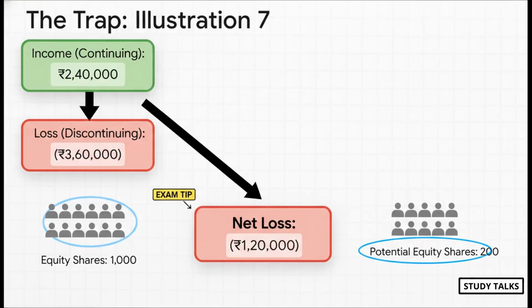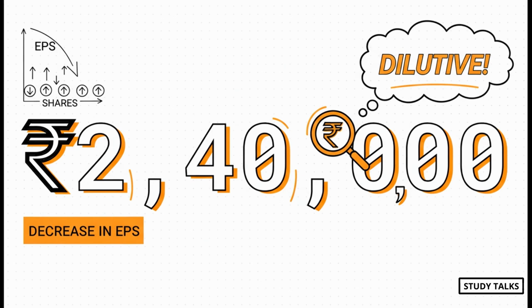All right, let's circle back to that question from the start, which is pulled straight from illustration 7 in the material. So we've got a profit from continuing operations of $2,040,000. But then a huge loss from discontinuing ops gives us a total net loss of $120,000. We've got 1,000 existing shares and 200 potential ones just waiting. So what's the rule again? We completely ignore that net loss of $120,000. Our control factor, the only number that matters for this test, is the $240,000 profit from continuing operations.